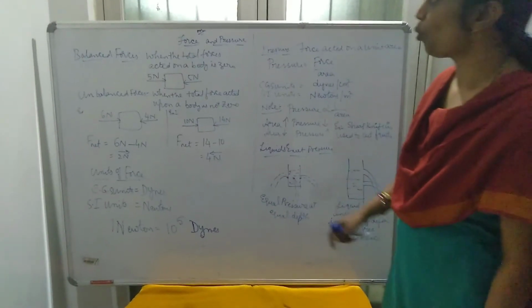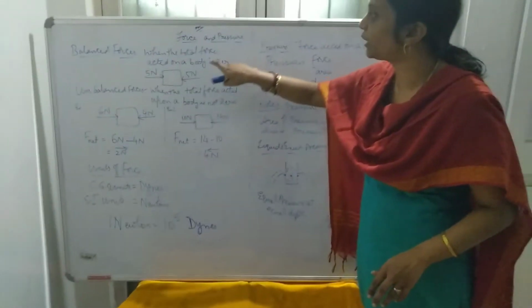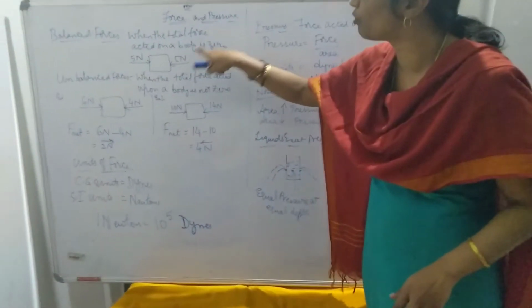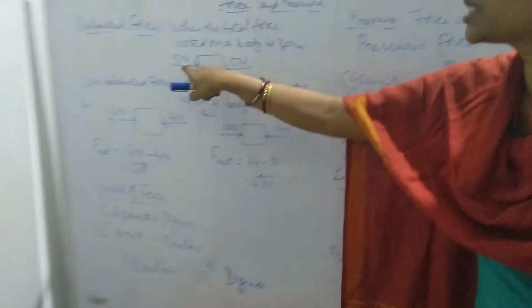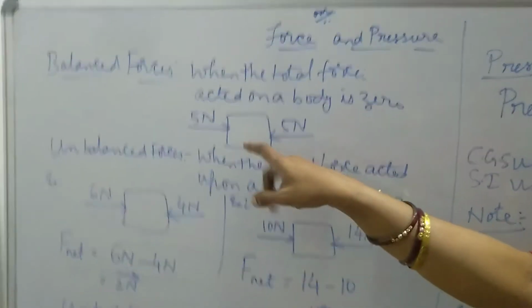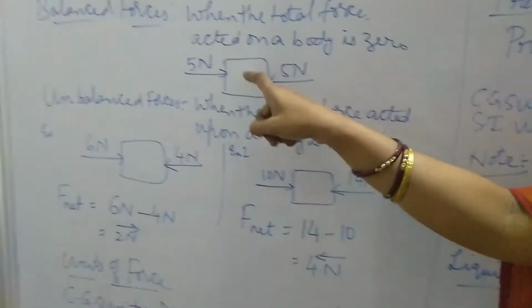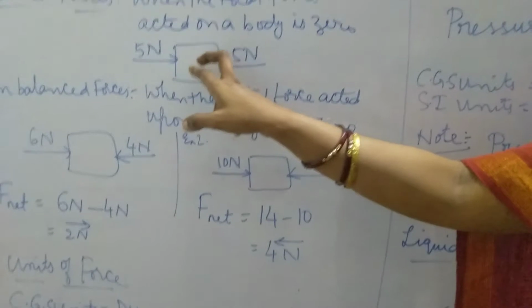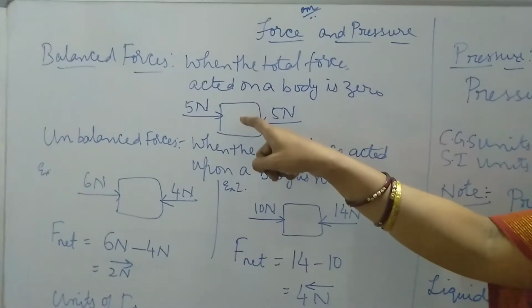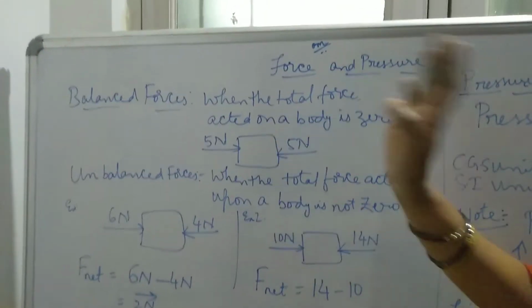Now we shall see what are balanced forces. When the total force acted on a body is 0. For example, this is the body. From this side a force of 5 newtons is acting and from this side 5 newtons is acting. That means when equal forces are acted upon a body, then the body does not move. So the total force acted upon that body will be 0. That means this force is balanced.